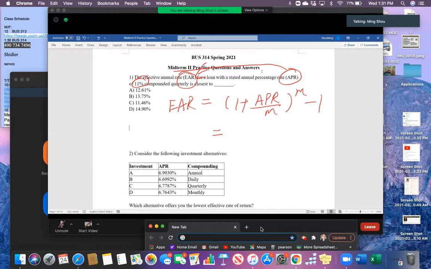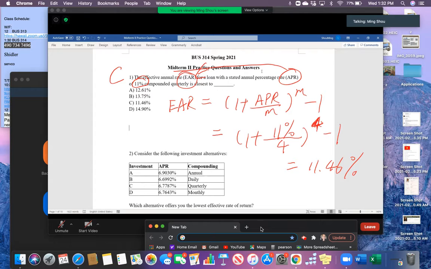The APR equal to 11%, divided by, since it's quarterly compounded, the M will equal to 4, right? Here it should be 4, minus 1. Then you can find out the effective annual rate in this case, equal to 11.46%. Okay, so the correct answer should be C.